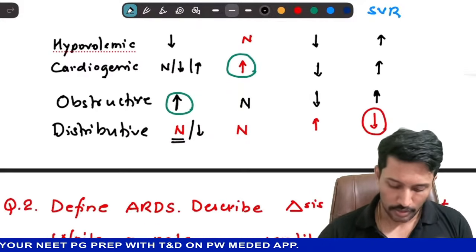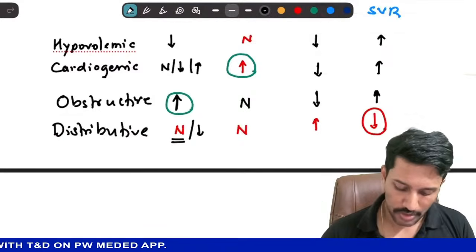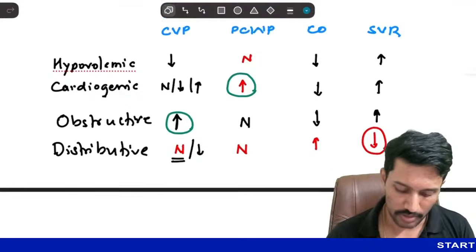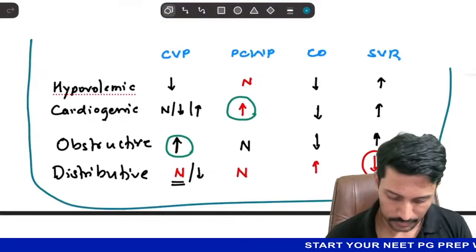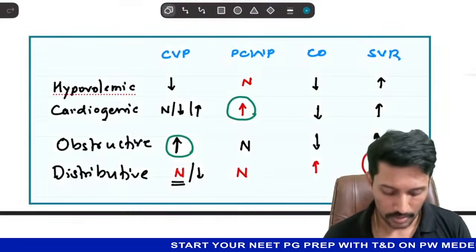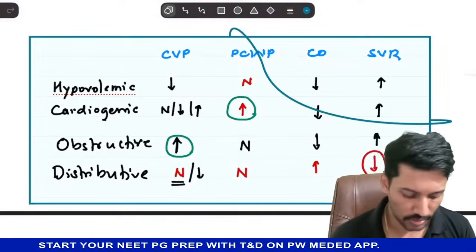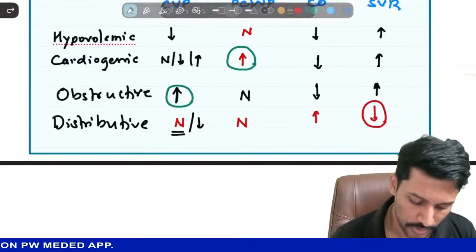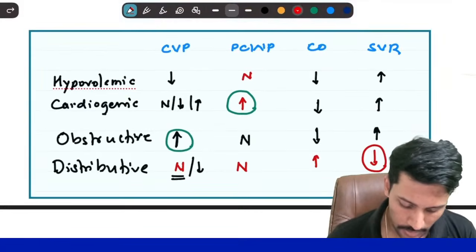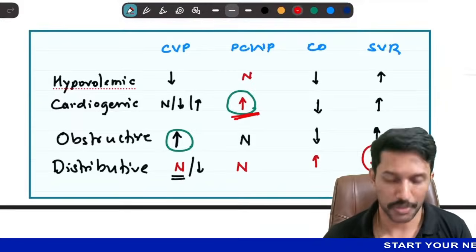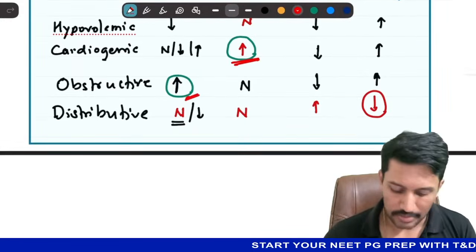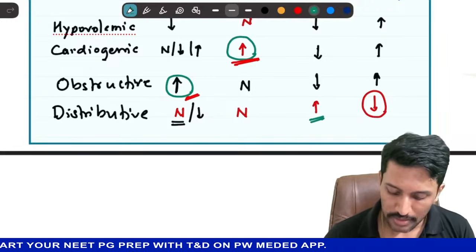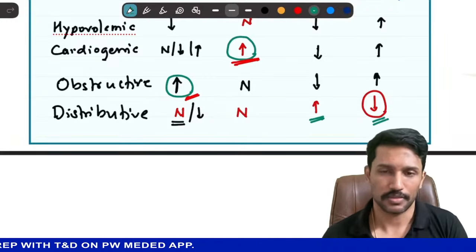Okay, so now tell me, how do I approach a case of shock when they present to me? This table is very, very important, especially for the MCQ based exam. MCQs can be asked on this, giving you the parameters and then asking you to identify which type of shock it is. Key points to remember: in cardiogenic, you have increased pulmonary capillary wedge pressure. In obstructive, you have increased CVP, and in distributive, you have increased cardiac output, decreased systemic vascular resistance.